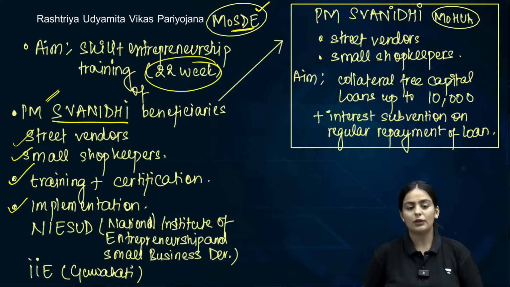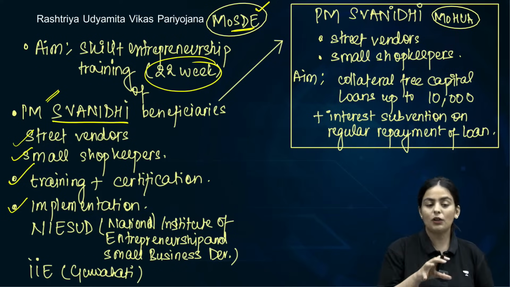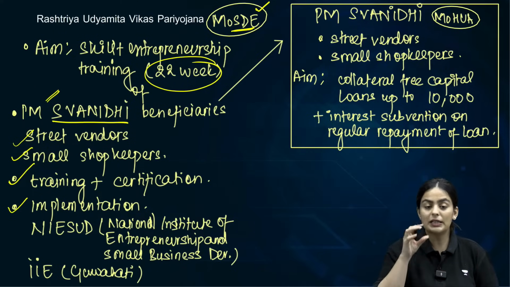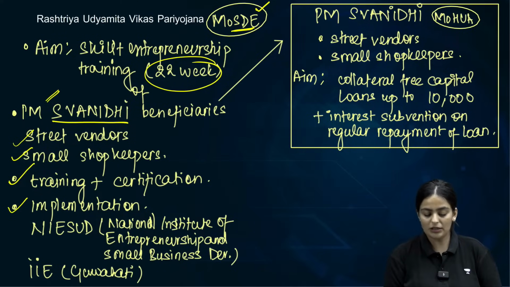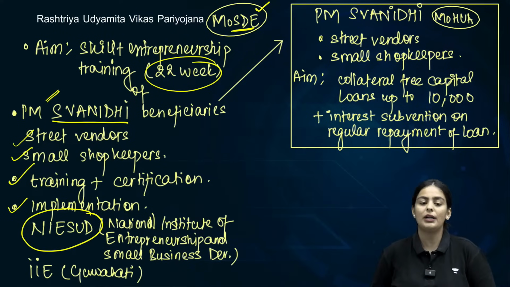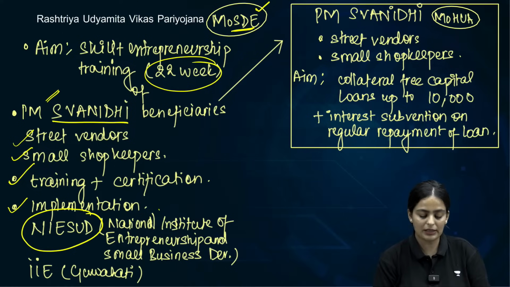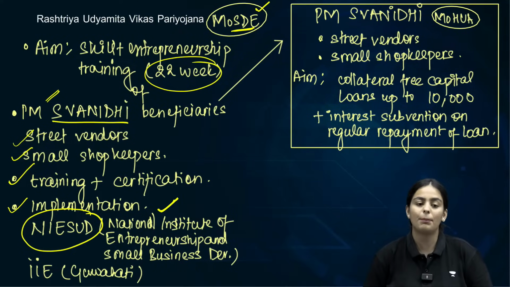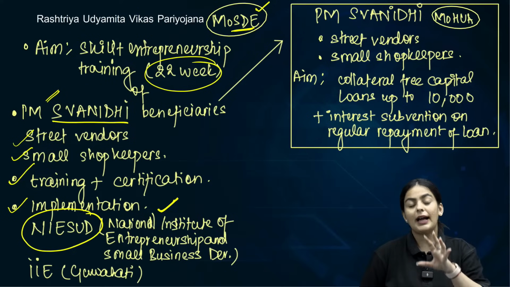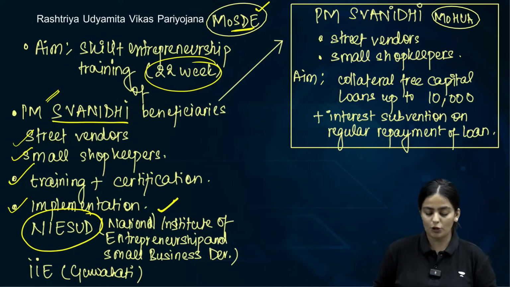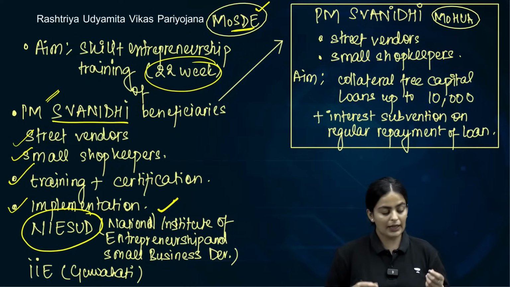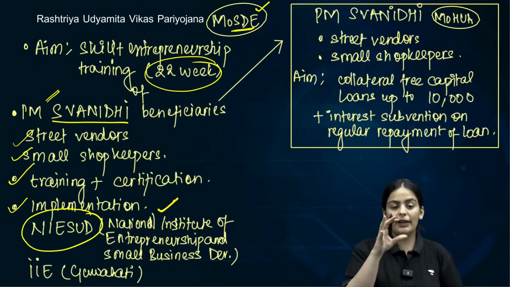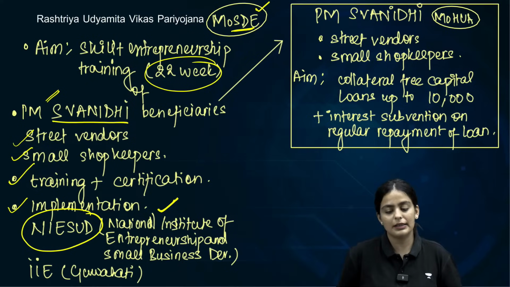Who is implementing it? This particular scheme, the Rashtriya Udyamita Vikas Yojana, is being implemented by the National Institute of Entrepreneurship and Small Business Development, NIESBUD. So please make this clear. It is not the National Skill Development Corporation. That is different. That is implementing the PM Kaushal Vikas Yojana. But the National Institute of Entrepreneurship and Small Business Development is implementing the Rashtriya Udyamita Vikas Yojana. Is this clear? Everything that is important I have provided in this slide.